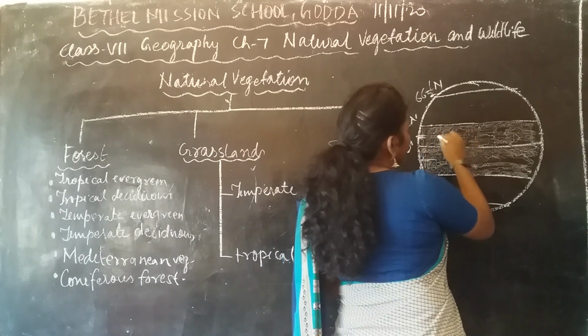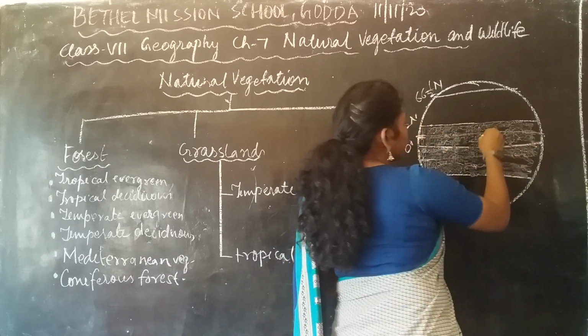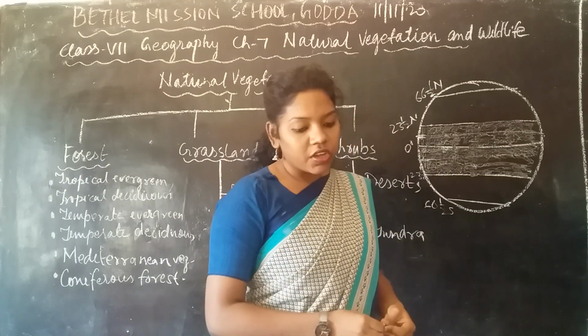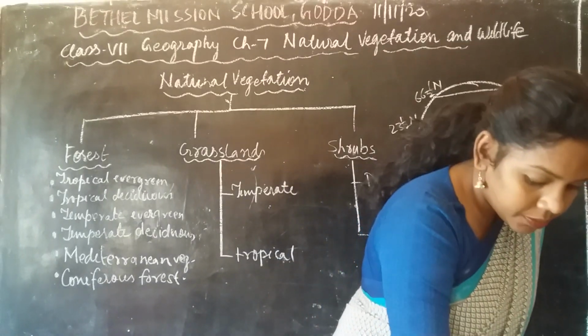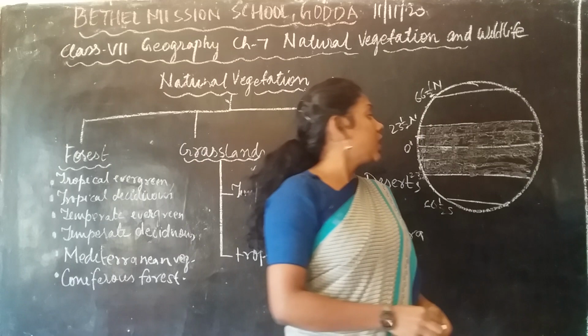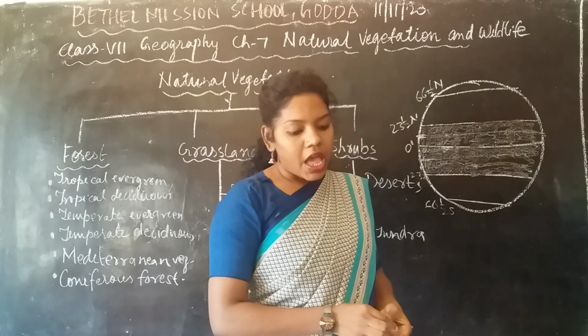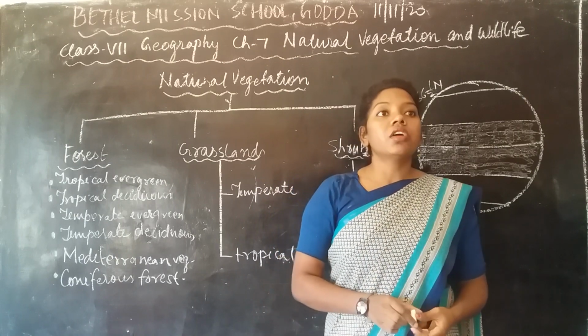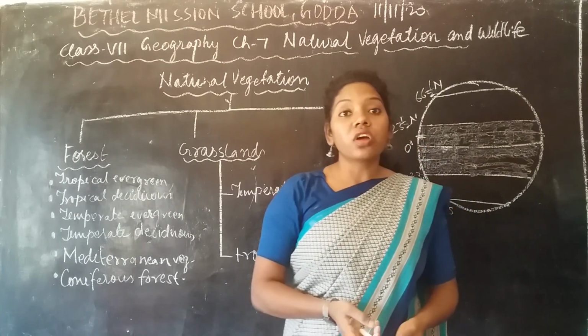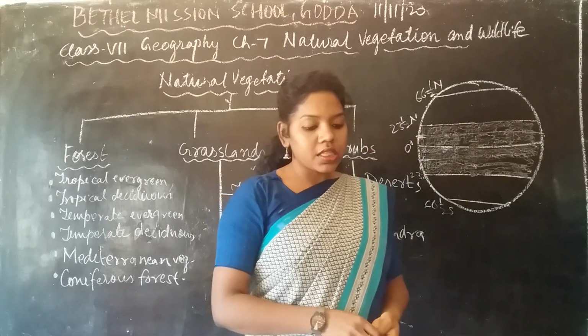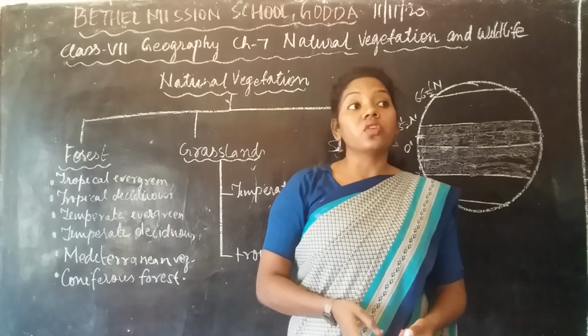So this is the forest which is present very close to the equator. As I told you, it is near the equator, and it is mainly found, for example, in the Amazon basin or the Amazon forest, the Zaire basin, Vietnam and Indonesia.